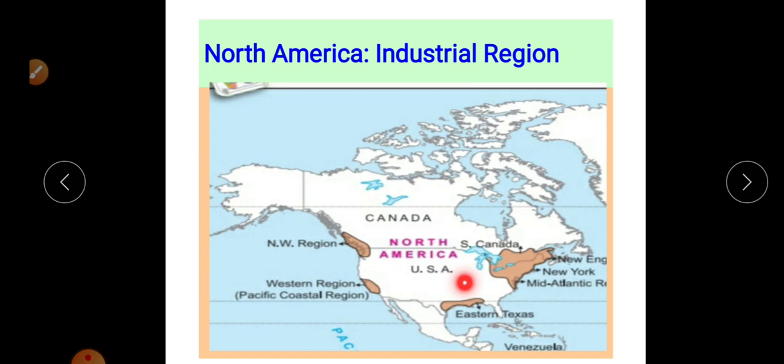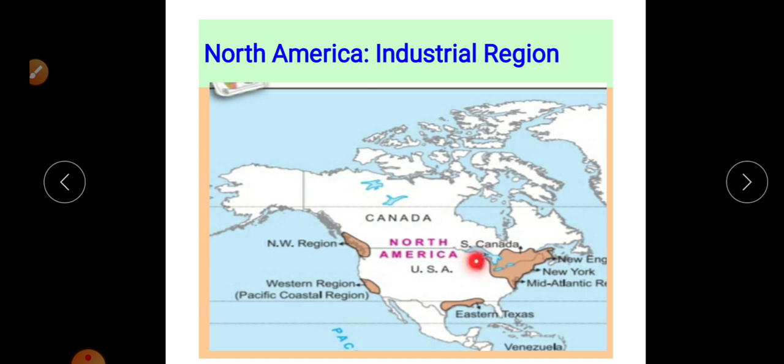Then on the east coast is the location of the Appalachian Mountain, which is also an Old Fold Mountain. Due to the erosion of the Appalachian, a coastal plain has also developed at the east coast of North America. It is very supportive for the economic development of North America. Then the Appalachian Mountain is also important for its rich mineral reservoirs.